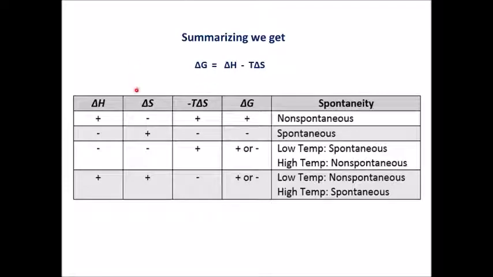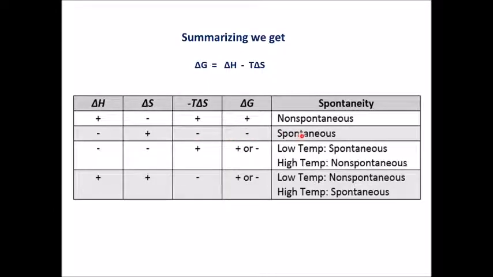Summarizing, we get the results in the form of a table. If you have delta H positive, that is an endothermic reaction, and delta S negative, a decrease in entropy, then minus T delta S is positive because minus T into minus delta S gives you a positive term. Delta G turns out to be positive and therefore the process is non-spontaneous. If on the other hand delta H is negative, that is the reaction is exothermic, and delta S is positive, there is an increase in the disorder of the system. Then minus T delta S is negative and we have delta G as negative.